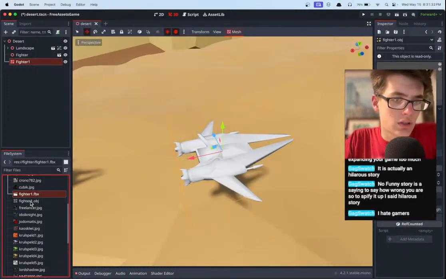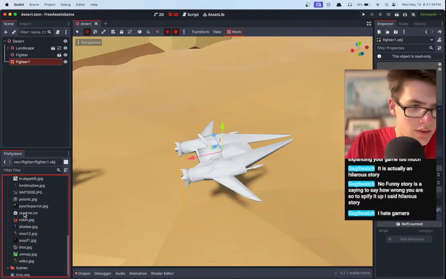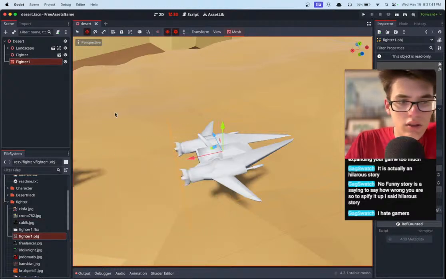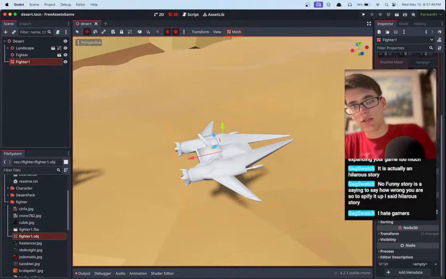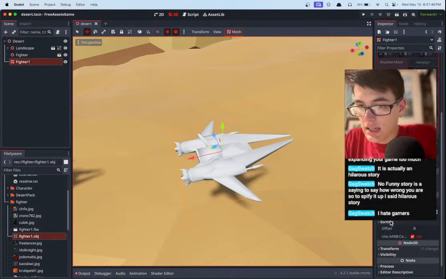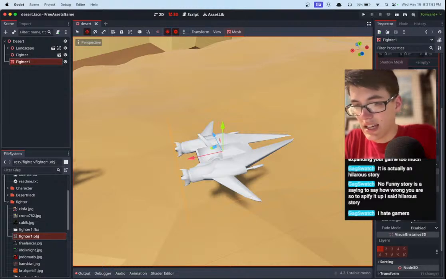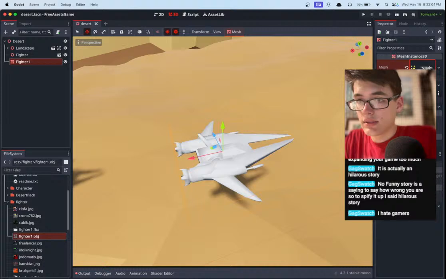I'm not finding it. Let's see. What other formats do we have? Yeah, just FBX and .obj. So, yeah, that's one of the things about Godot. They like their very lightweight stuff. And so in this case, that leads to them only really supporting GLTFs, which is like a web 3D model format. That's the one that they mainly support, which makes it a little bit harder to work with any other formats.